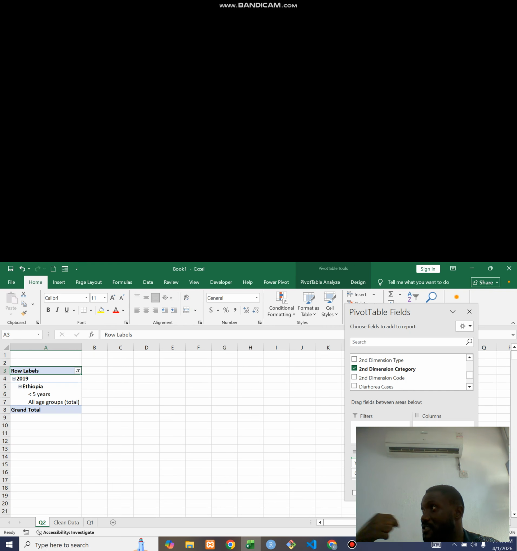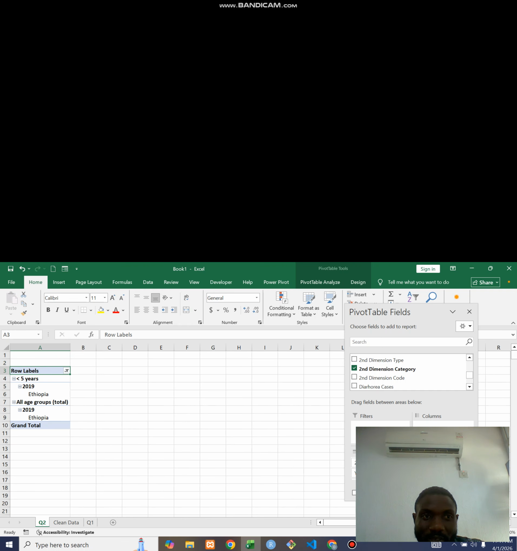Initially I used country. The country one actually allowed me to filter. Because it allowed me to filter, whichever one I put at the top is what will be displayed if I look at the filter there. So I'll put it here now. This is where the filter will come.